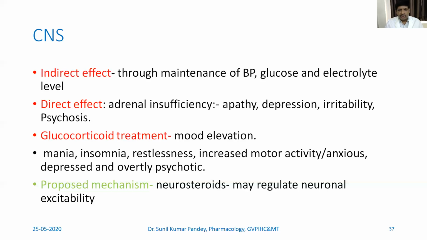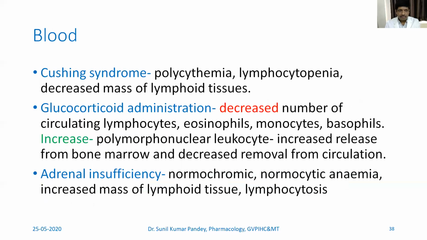And these neurosteroids may regulate the neuronal excitability. So when the neurosteroid is affected by glucocorticoid, then it may affect the neuronal excitability also, and thus the CNS is affected. Next, coming on to blood.